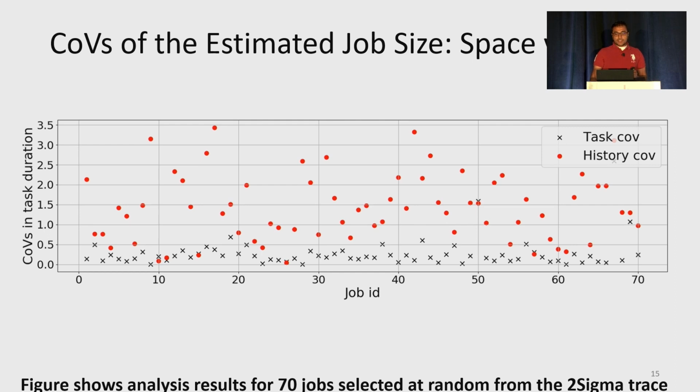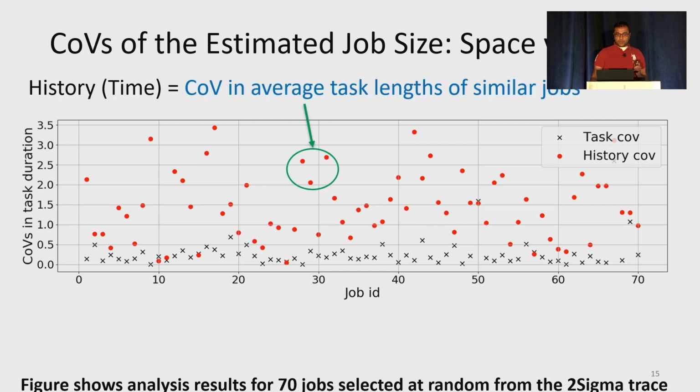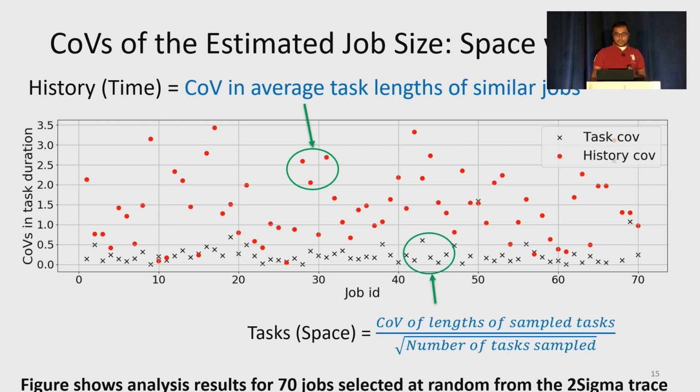To measure the variation across time or history, we looked at the coefficient of variation, CoV, in the average task length of the similar jobs. And to measure the variation across space or tasks, we looked at the CoV in length of sampled tasks of the job divided by the square root of the number of tasks sampled.